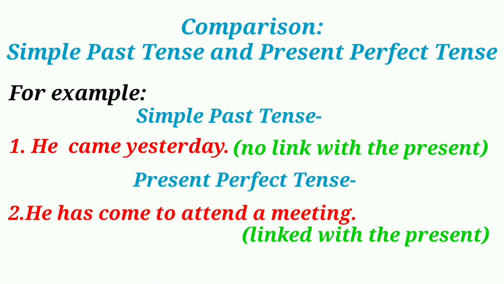For example, he came yesterday and he has come to attend a meeting. So we use the simple past tense when the actions are not linked with the present, and the present perfect tense when they are linked. So both describe actions completed in the past but not connected with the present. He came yesterday.